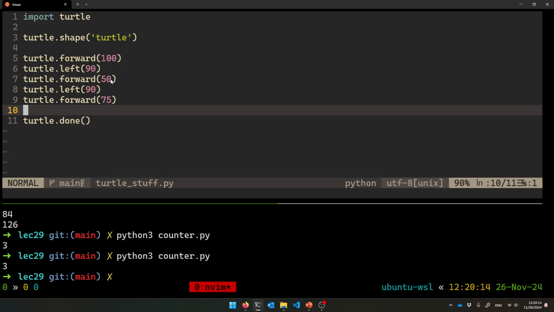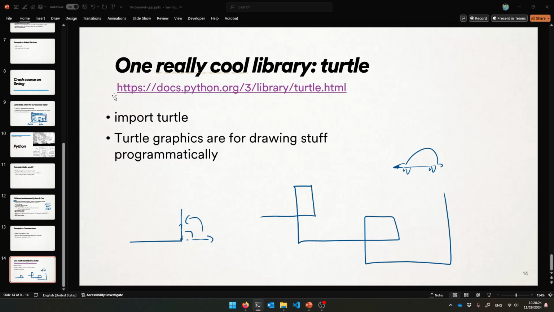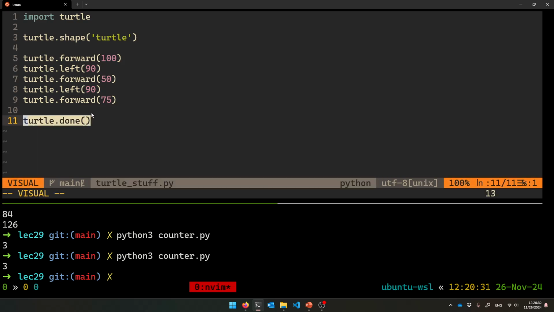All right, so let's see. I guess I'm not drawing exactly that. I'm going forward 50. I'm not drawing a perfect square, am I? Forward 50, turn left, and then go forward 75. So I'm doing something like that, I guess. There, turtle.done. Turtle.done, just like, now I'm done, keep the window open.